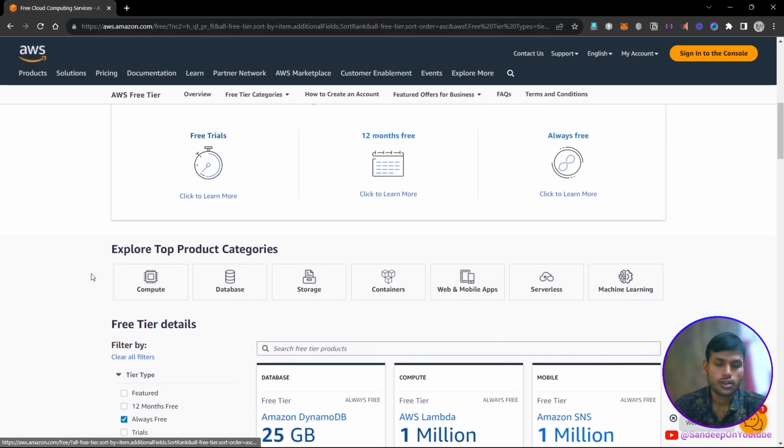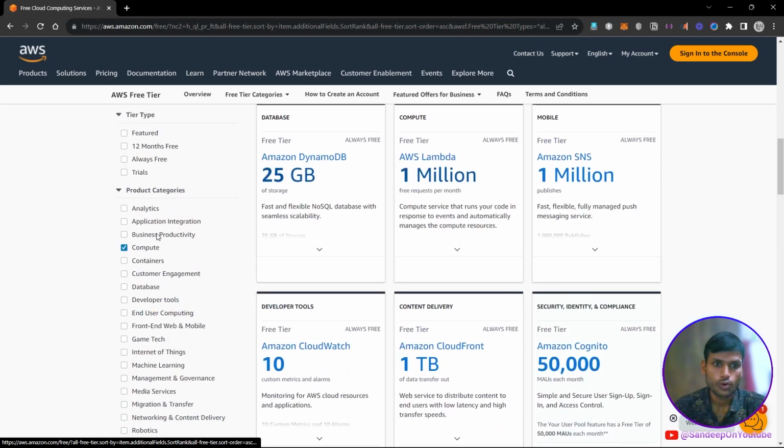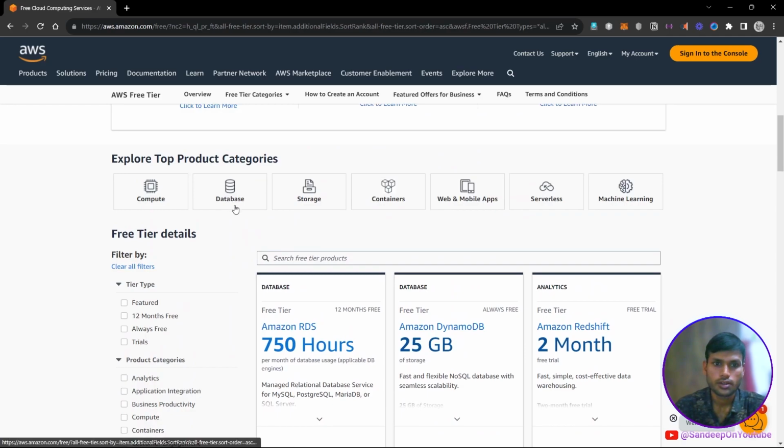And there are actually a lot of services offered by AWS. So if you want to see those services, then you can use these buttons. If you want to see computing services offered by AWS, then you can click on the compute icon. If you want to see database services, then you can click on this icon.